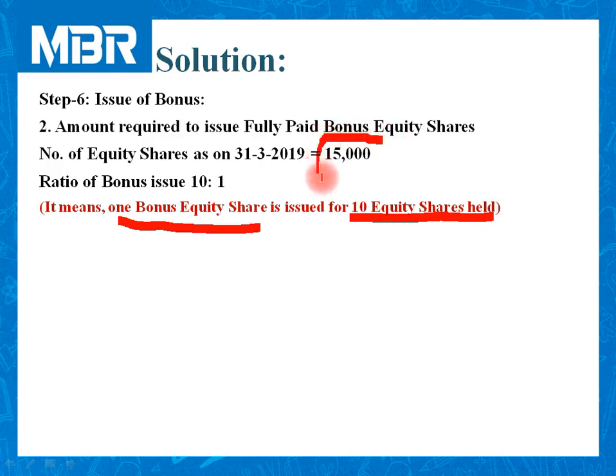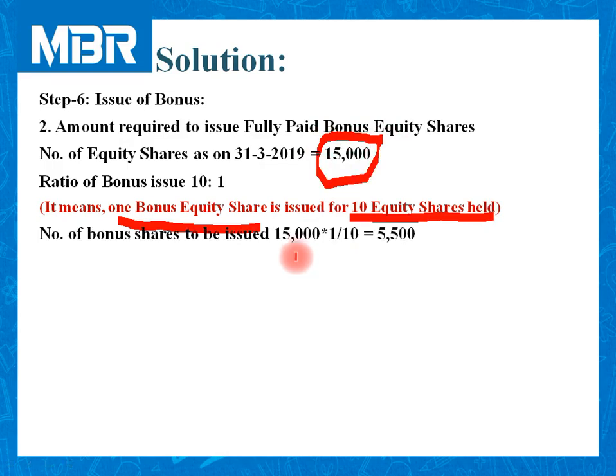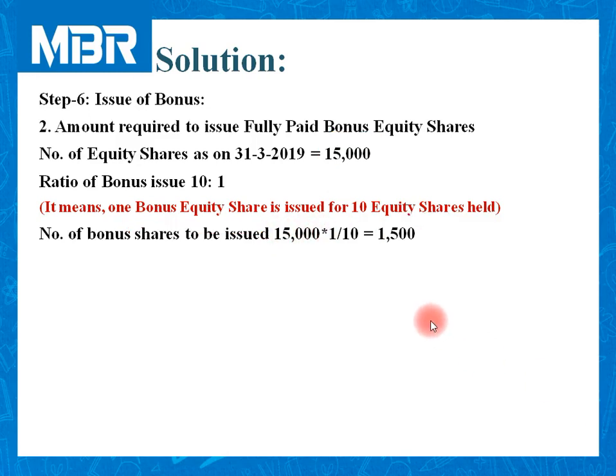So the number of equity shares available to the company is 15,000, and if you follow the ratio, 15,000 multiplied by 1 divided by 10, we are required to issue 1,500 bonus equity shares. Let us calculate the amount.